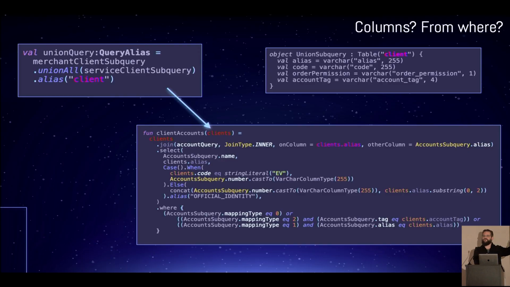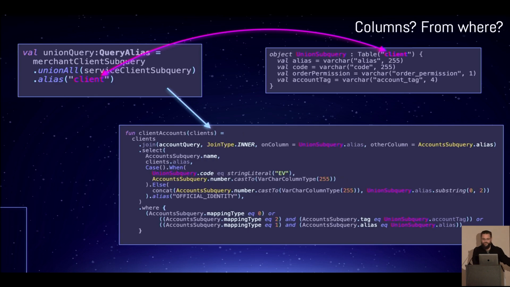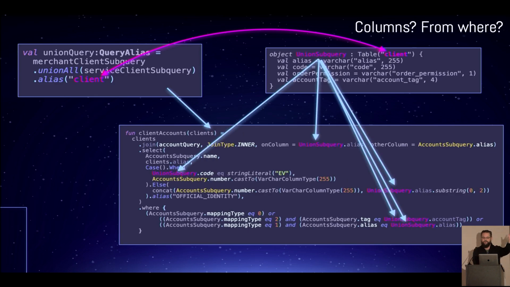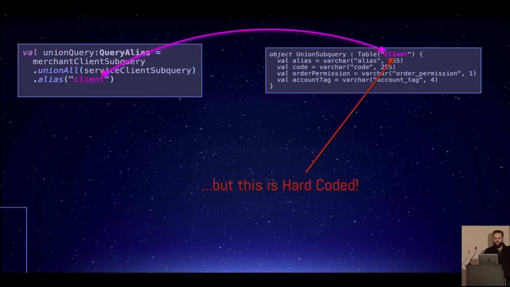Oh, we need to create a fake table. We need to create a fake table whose name happens to be the same as our alias. We take that fake table, we name it the same as our alias, we take that table, we plug it into the main part of the query, we take that, okay, it repropagates. Ooh, but wait.